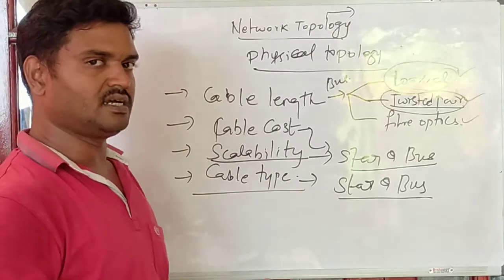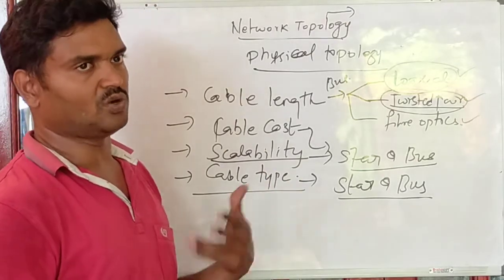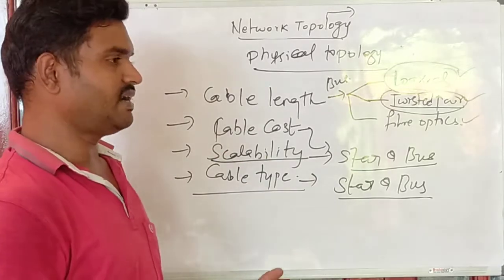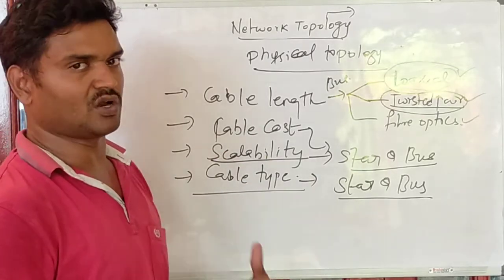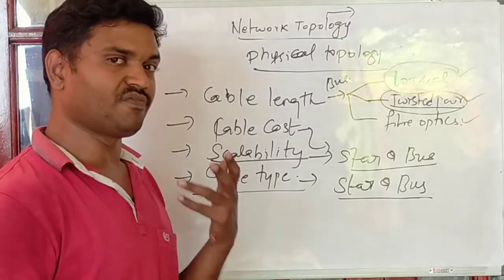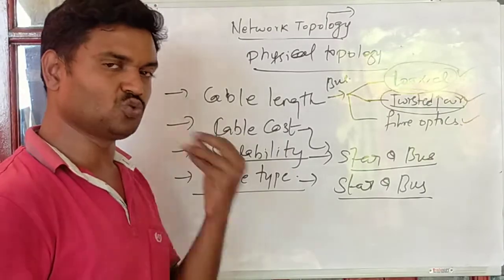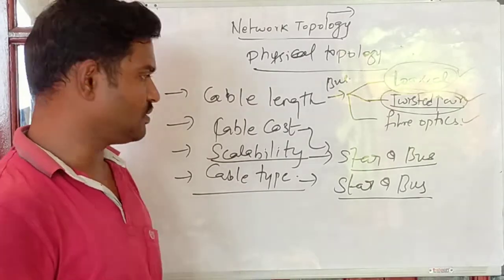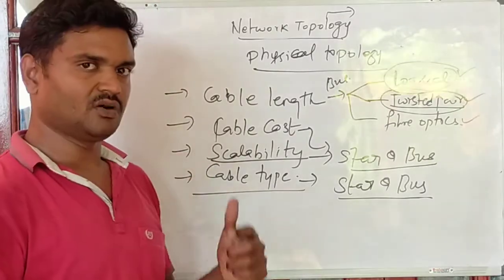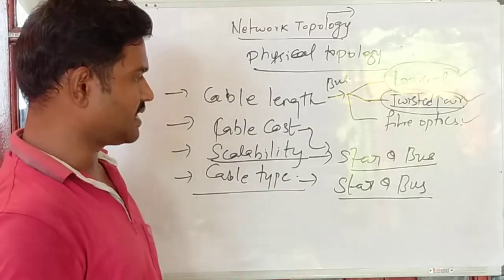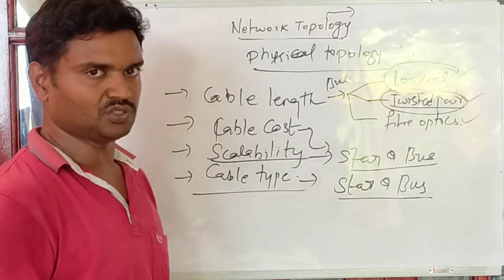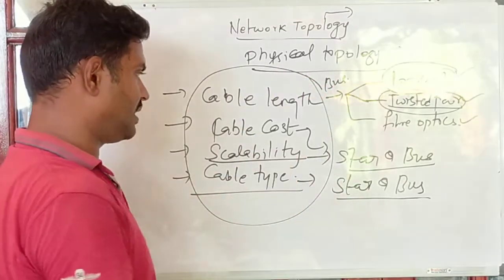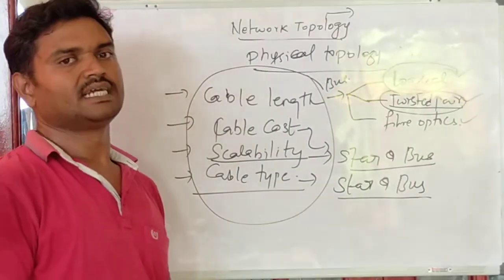Other topologies like ring are obsolete. We cannot use them in a network. Mesh cannot be used for an organization where a large number of connections is required, as it is too costly to implement. And hybrid depends on the requirement. So right now in the market, star and bus are currently in use, based on these key parameters: cable length, cable cost, scalability, and cable type.